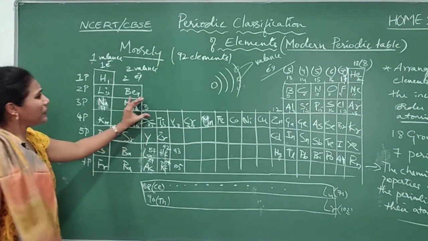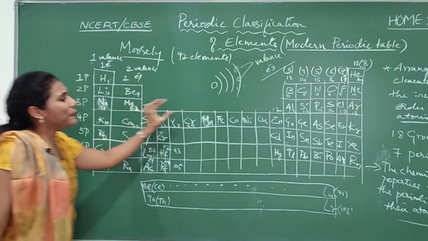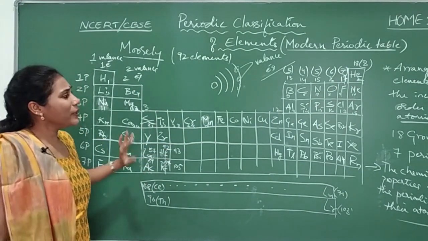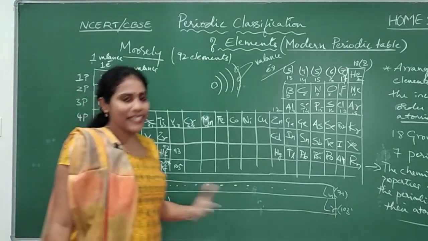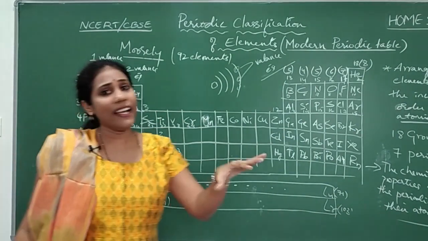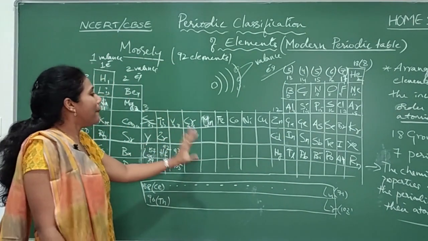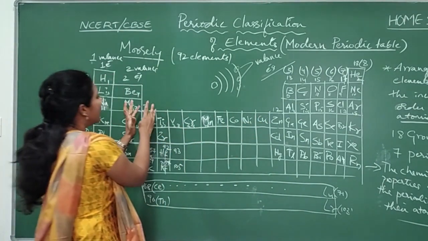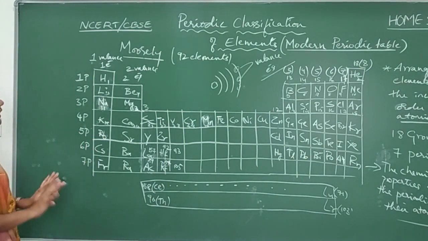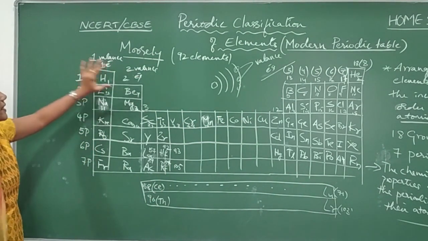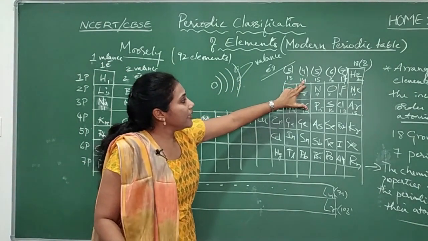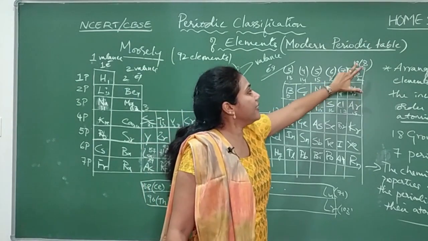Coming to the elements that come from group number 3 to group number 12, their properties are entirely different, and you cannot easily guess their valency. About them you will be studying in detail in the higher classes. So you need not worry about the elements under groups 3 to 12. You should be very clear about the valence electrons present in first group, second group, 13th group, 14th group, 15th, 16th, 17th and 18th.